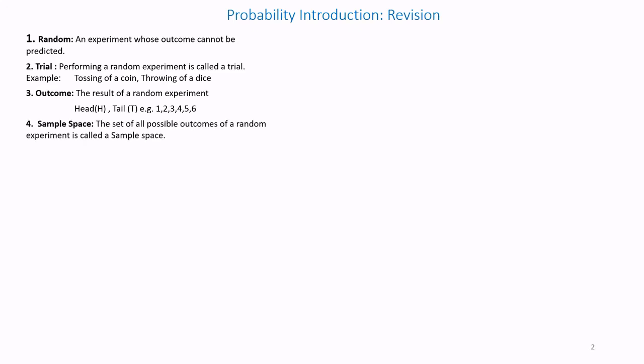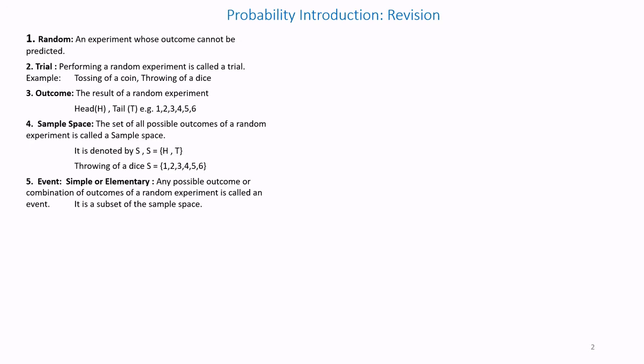Sample space. The set of all possible outcomes of a random experiment is called the sample space. For example, for tossing of a coin, the sample space is head and tail. And in a dice experiment, the outcome may be 1, 2, 3, 4, 5, 6. That is the sample space. It is denoted by S.